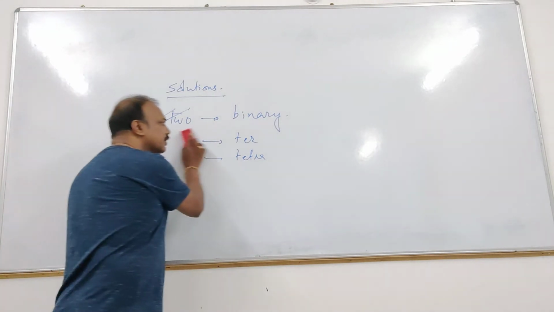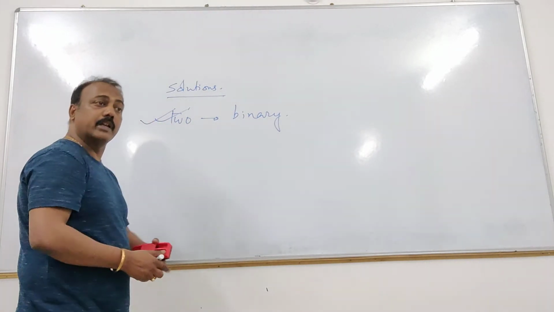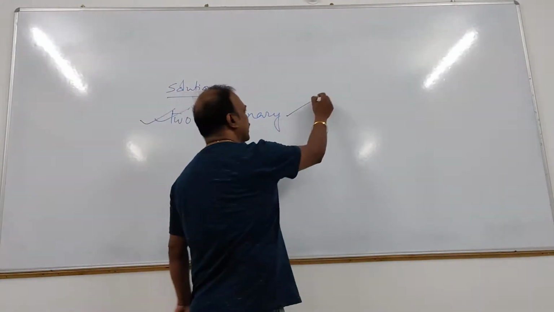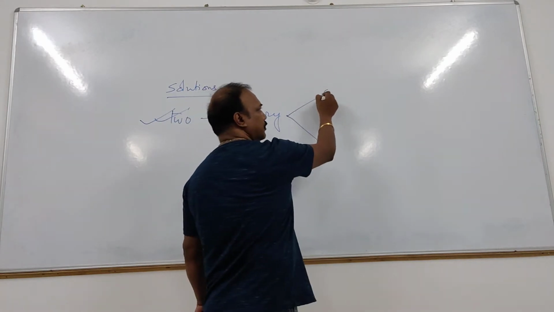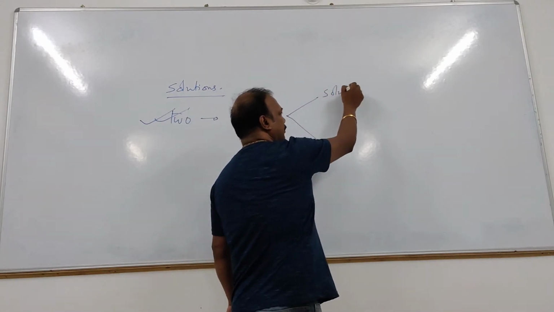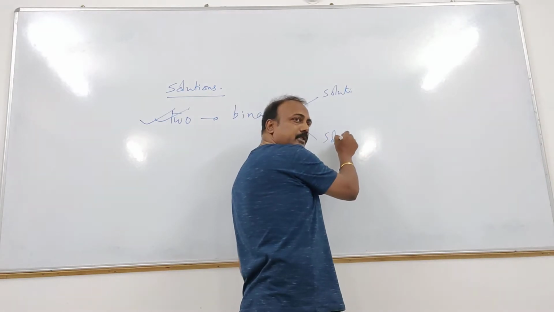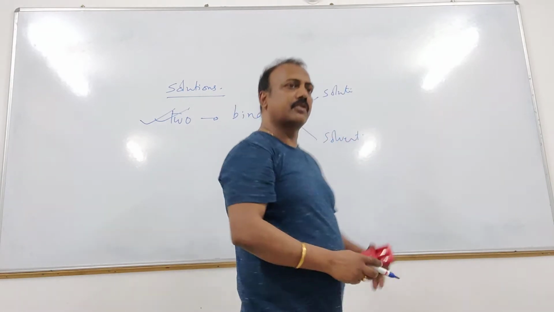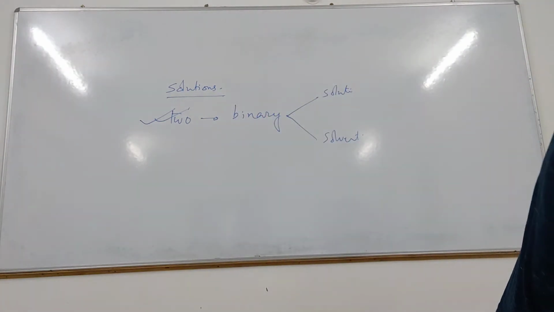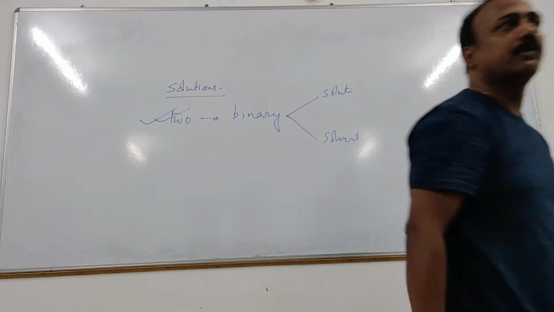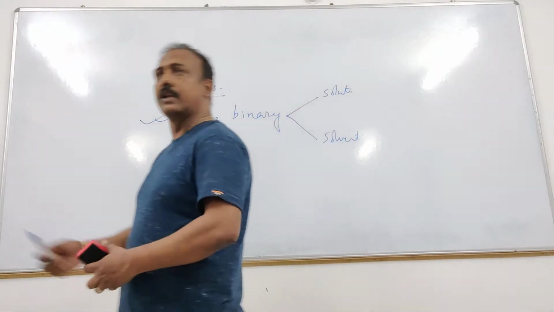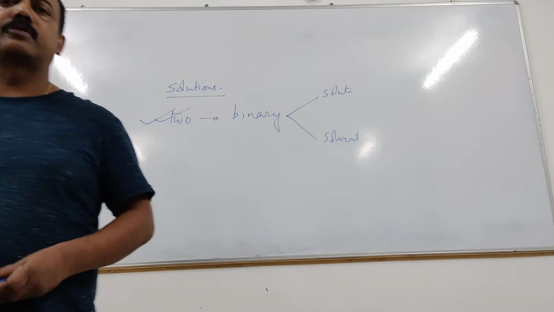Now you already said that of these two components, one of them is called solute and one of them is called solvent. Now which one is solute, which one is solvent? Tell me, in water and sugar, suppose, which one is solute, which one is solvent?